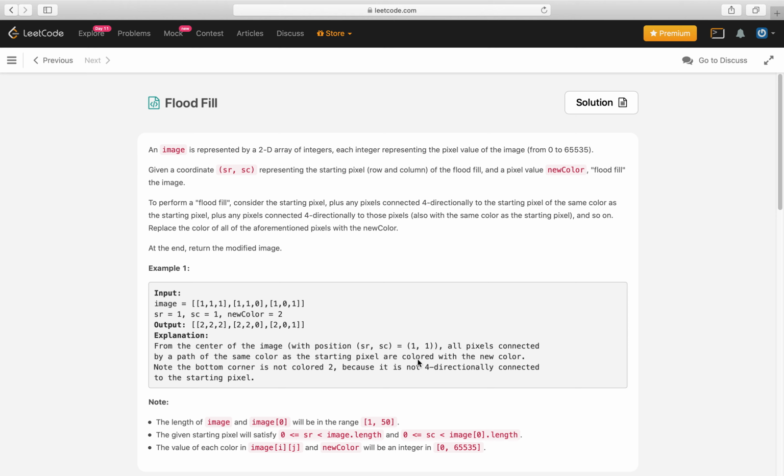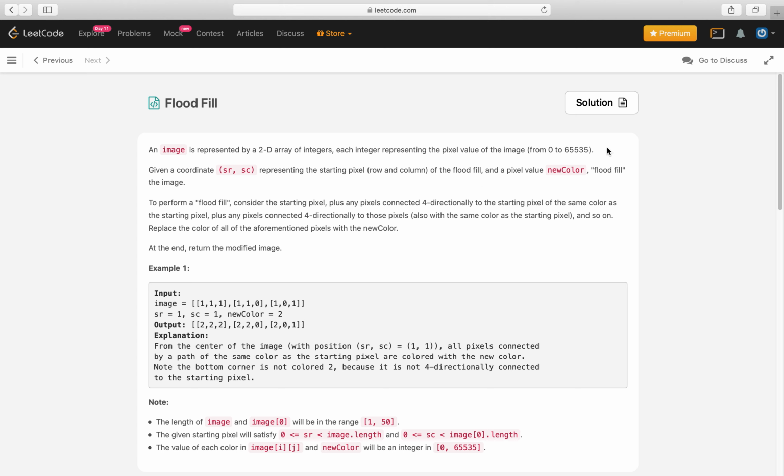Today's LeetCode challenge is the problem of flood fill. The problem statement says that an image is represented by a 2D array of integers, each integer representing the pixel value of the image from 0 to 65,535.